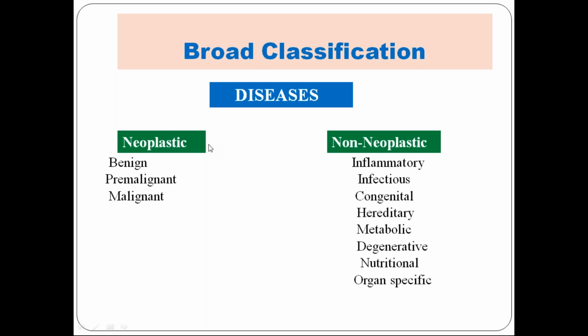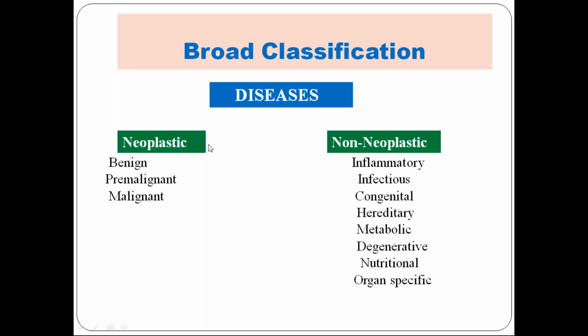Can you mention any age related disease? Alzheimer's disease, ma'am. Yes, Alzheimer's disease, because many films have been made based on it. And nutritional disease: you already know iron deficiency, vitamin B12 deficiency, and protein energy malnutrition. They are all nutritional diseases.